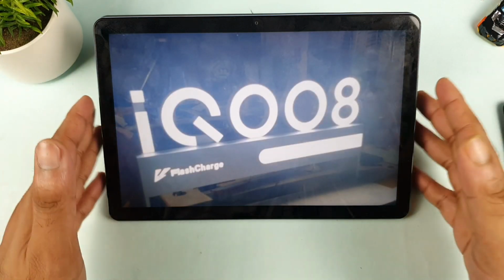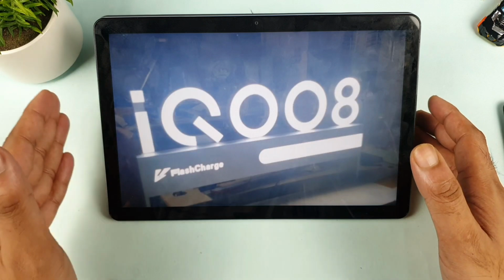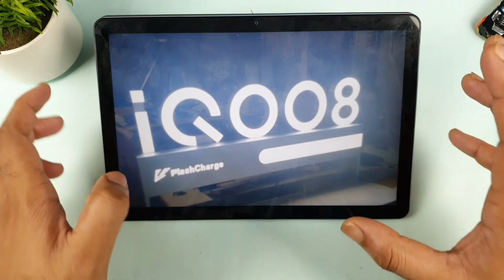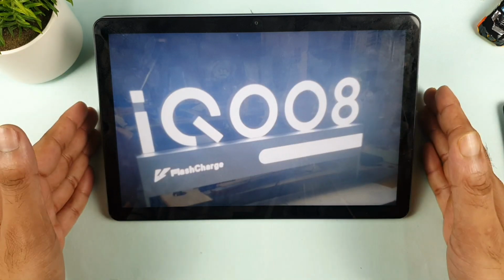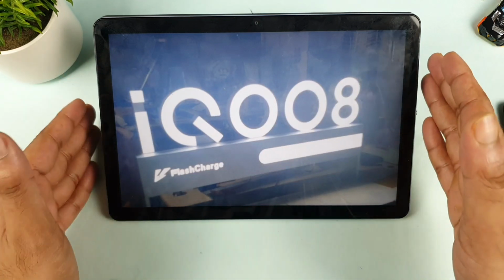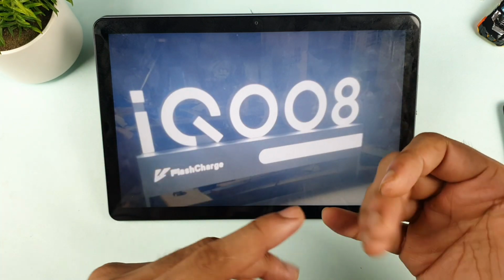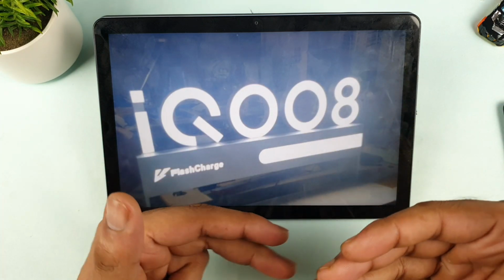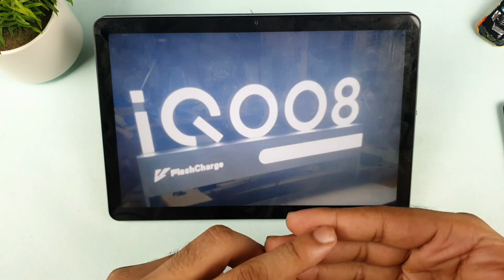And the iQOO 8 will have charging speed up to 160 watts. That's what the rumor says, 120 watts or maybe 160 watts. And the processor is the Snapdragon 888 or 888 Plus chipset, which is going to come in the iQOO 8 device. So 888 Plus, 160 watts charging, and a quad HD resolution display, and maybe a 120 Hz refresh rate, or maybe slightly more than 120 Hz. That's the kind of confirmation.